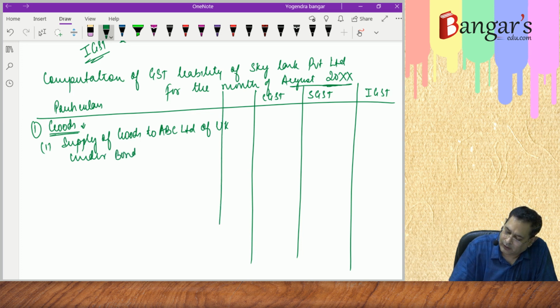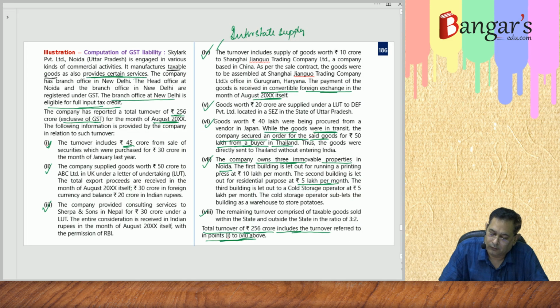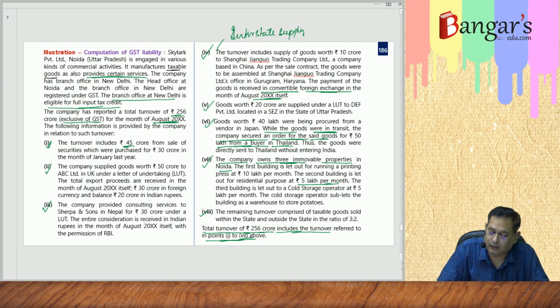You can write the value also. Basically, it is zero rated supply, not liable to GST because it is export under bond. The value is 50 crore rupees as we have discussed above. No GST liability will arise on the same. Then is consultancy services to Shipra & Sons. We will consider this afterwards.